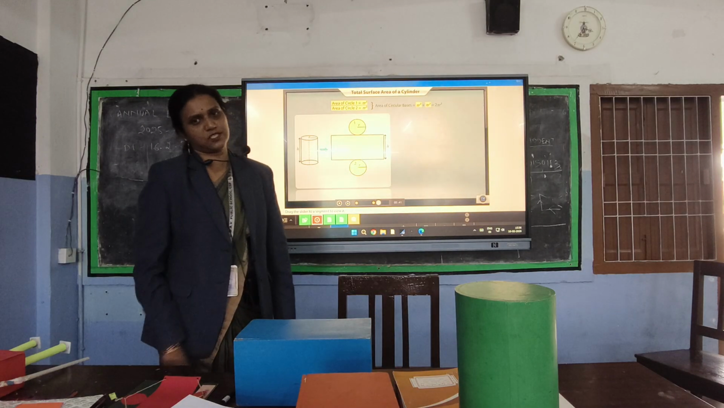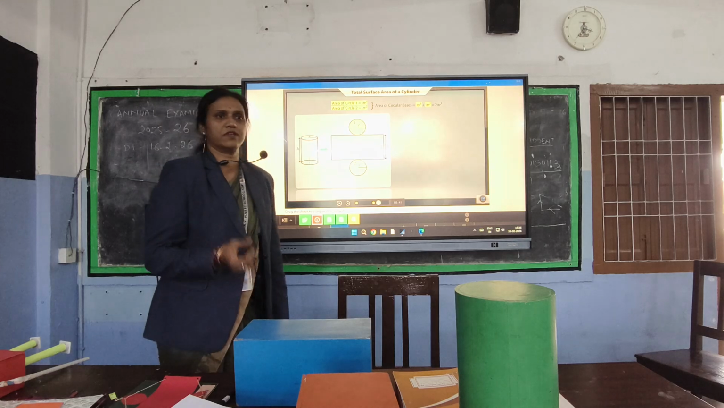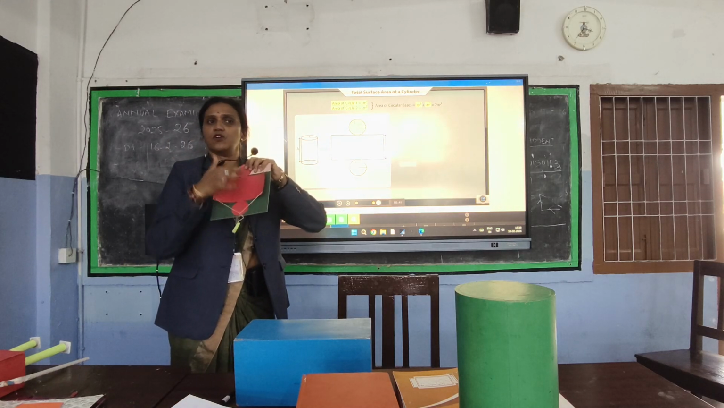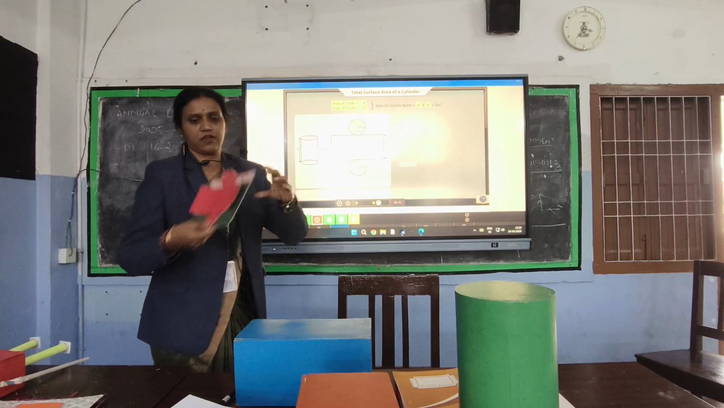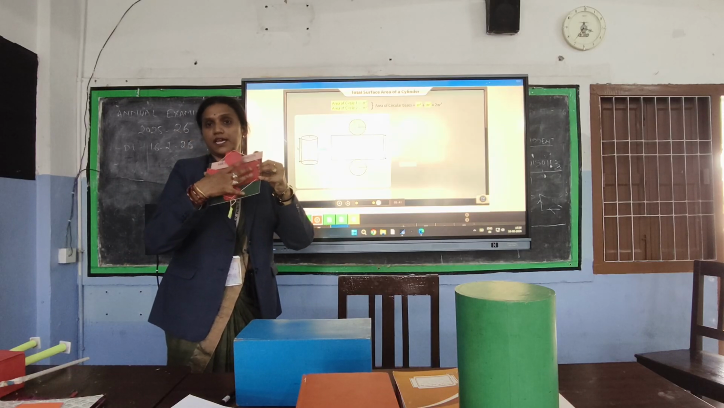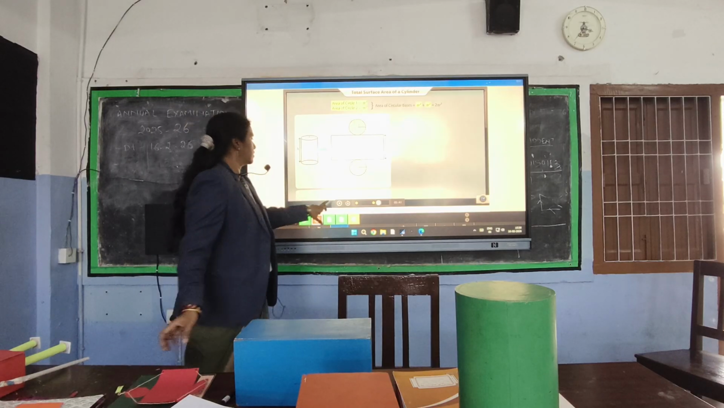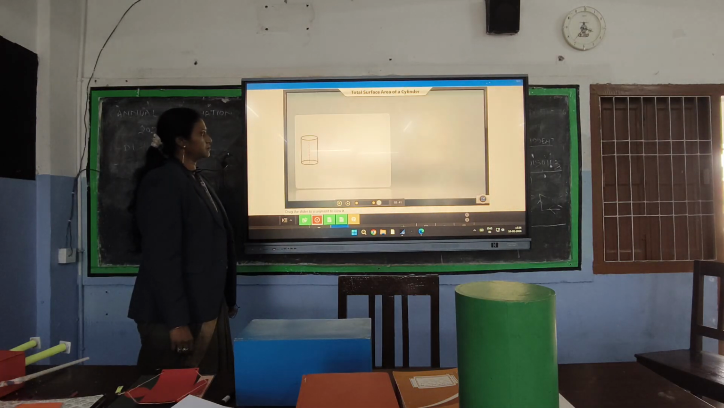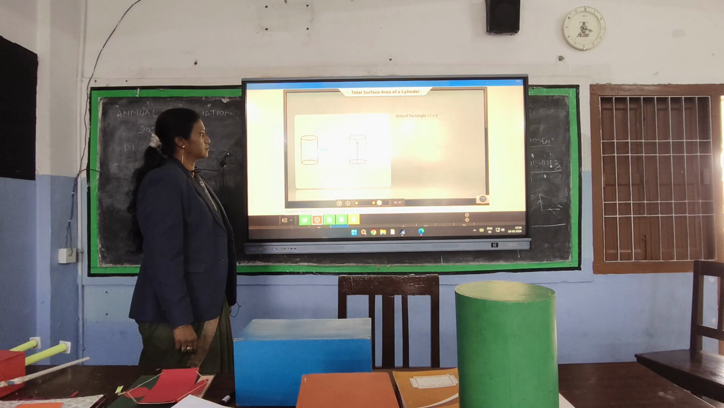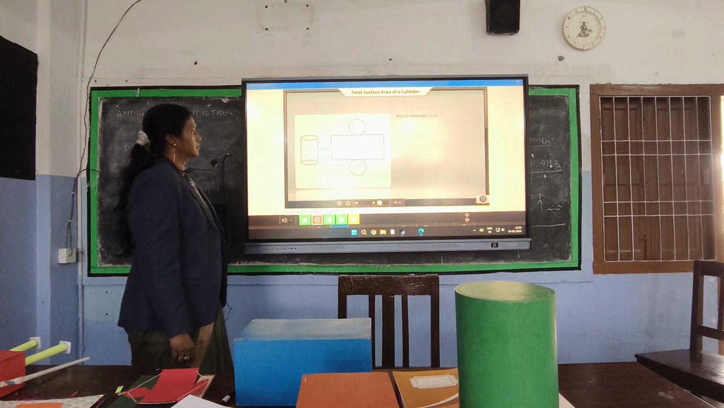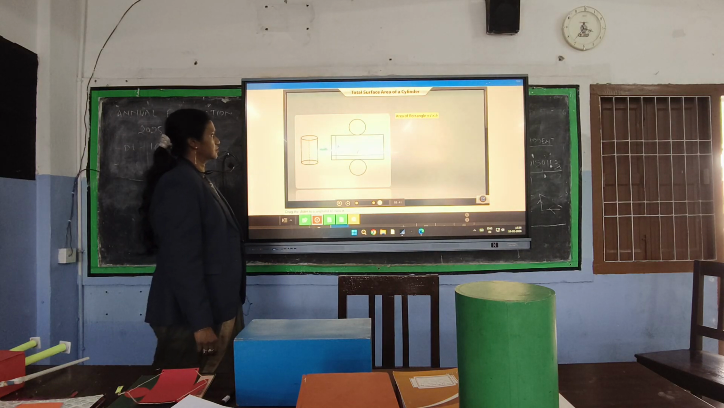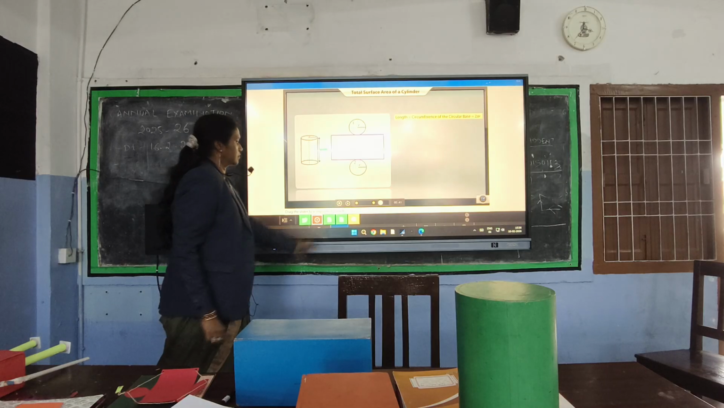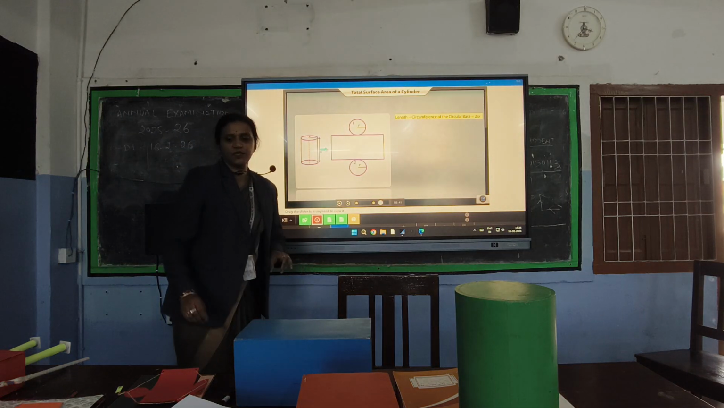It is pi r square. Area of a circle is pi r square. So here we have 2 circles, so 2 pi r square. Now let us find out the area of this rectangle. The area of the rectangle can be calculated by using the formula length into breadth. The length of the rectangle is the same as the...